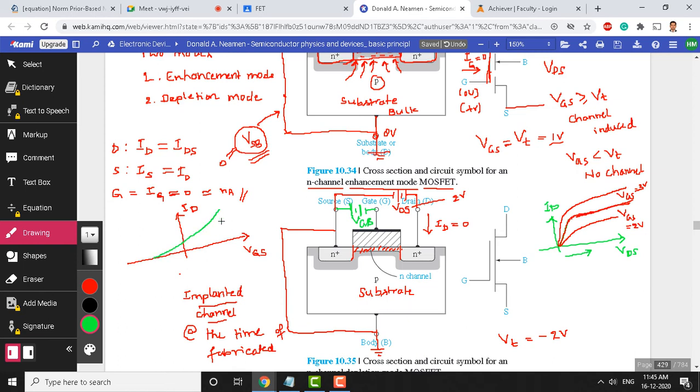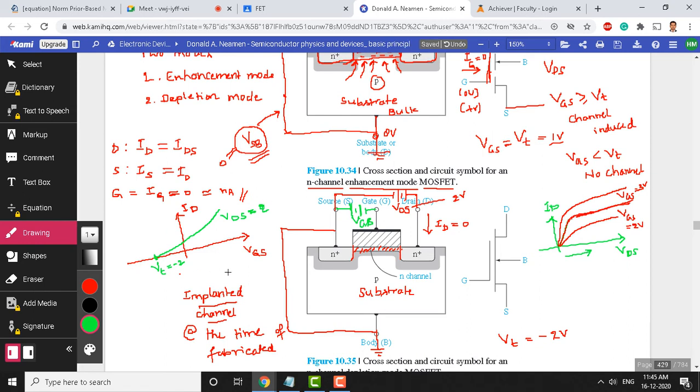This is for some value of VDS, say VDS equals 2 volts. You cannot make VDS 0. Here we have threshold voltage VT. I told you threshold voltage is minus 2, so VT equals minus 2. This is the VGS versus ID graph for VDS equals 2 volts.